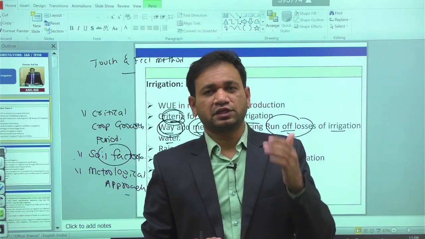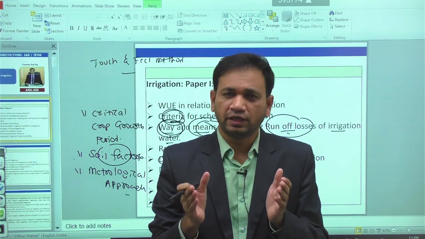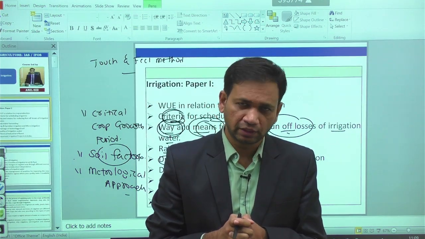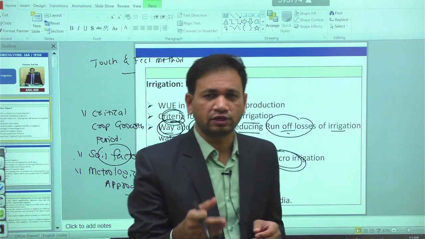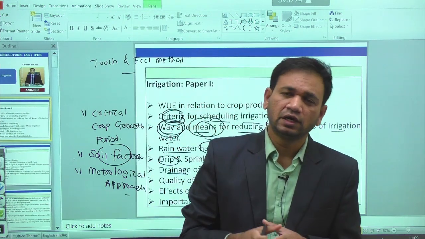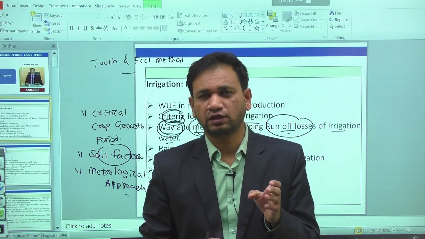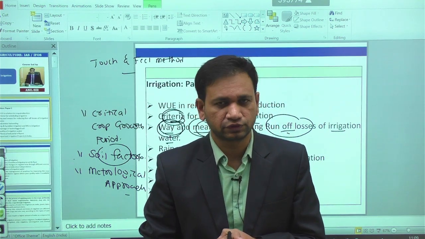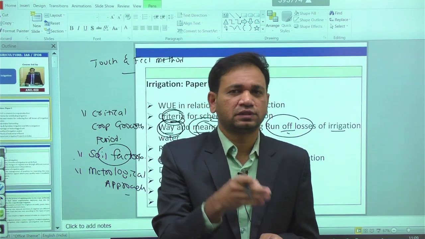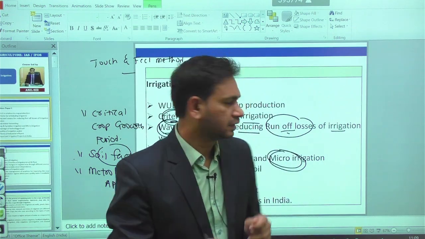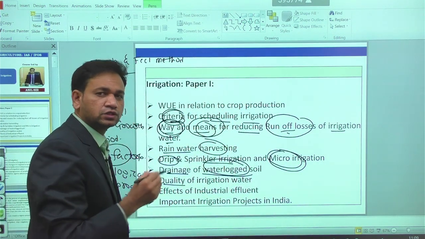Whenever you have stagnated water in a given area over a period, anaerobic condition in the root zone is possible. When there is anaerobic condition over a period, wilting and rotting of the cropland is possible. That is one impact of waterlogged condition on the plant ecosystem. When there is stagnated water, it impacts both the soil ecosystem as well as the plant ecosystem.